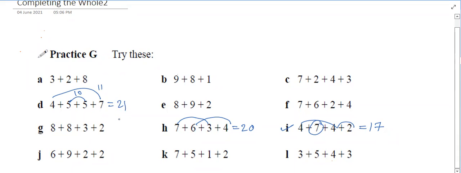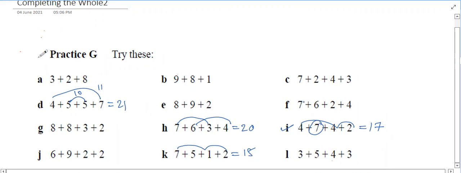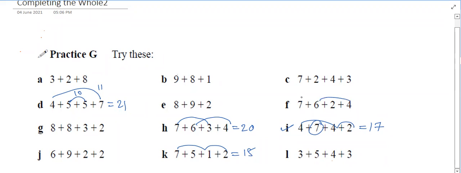Next, Ayesha, can you do K? Yes, sir. 7 plus 1 plus 2 is 10 and 10 plus 5 is 15. Very good. And then Akshara, your question is F. Okay, sir. 6 plus 4 is 10. And with 7, we can take 2 and 7, so that will be 9.